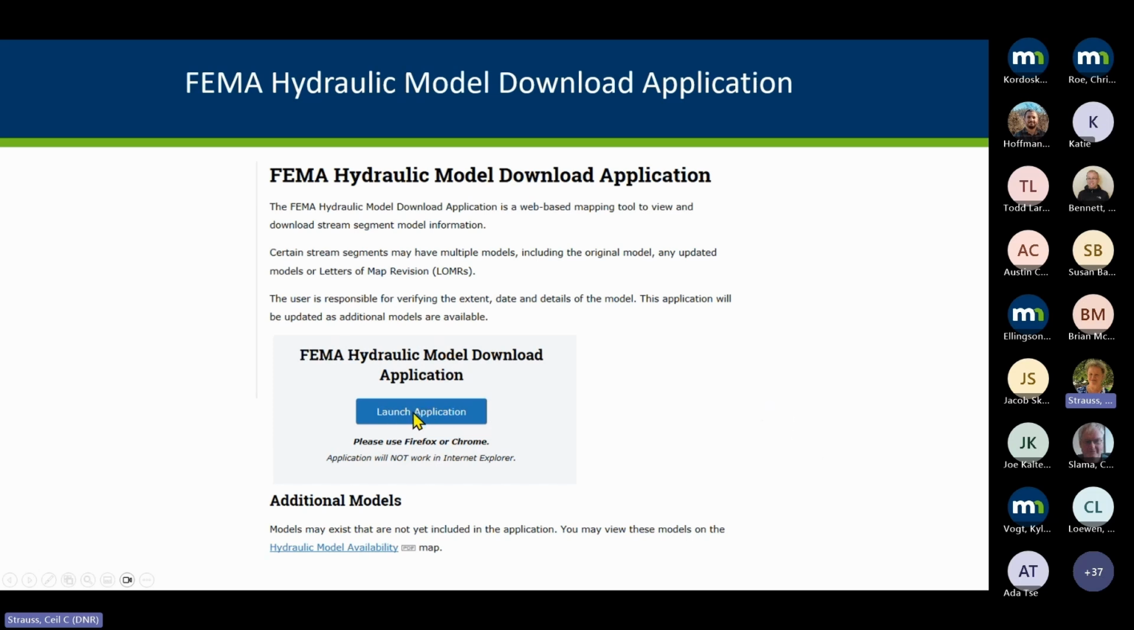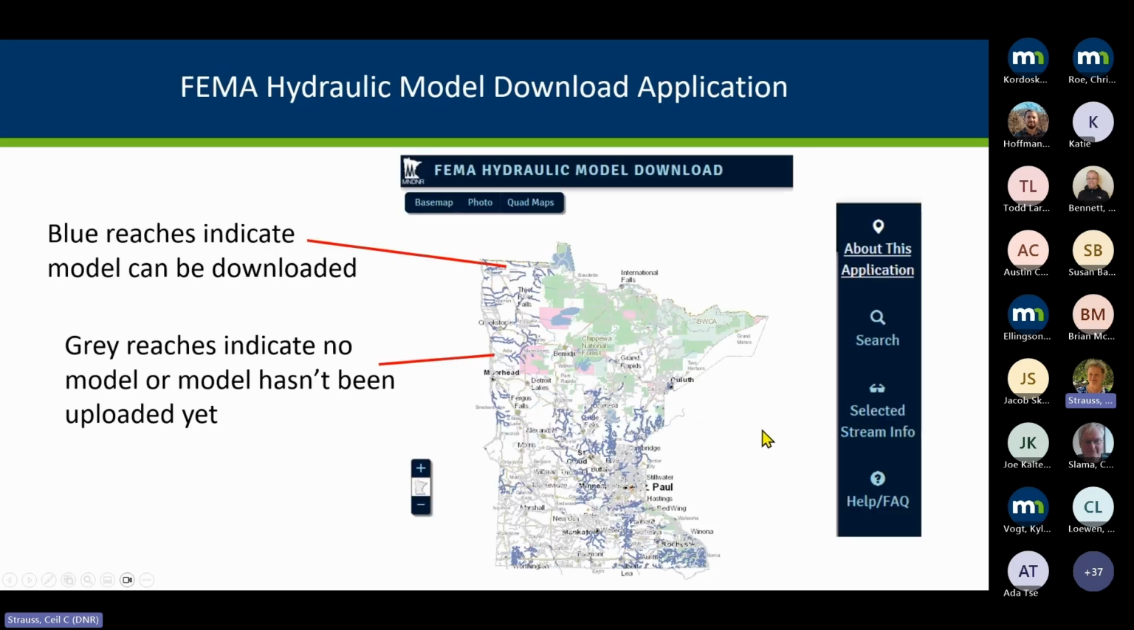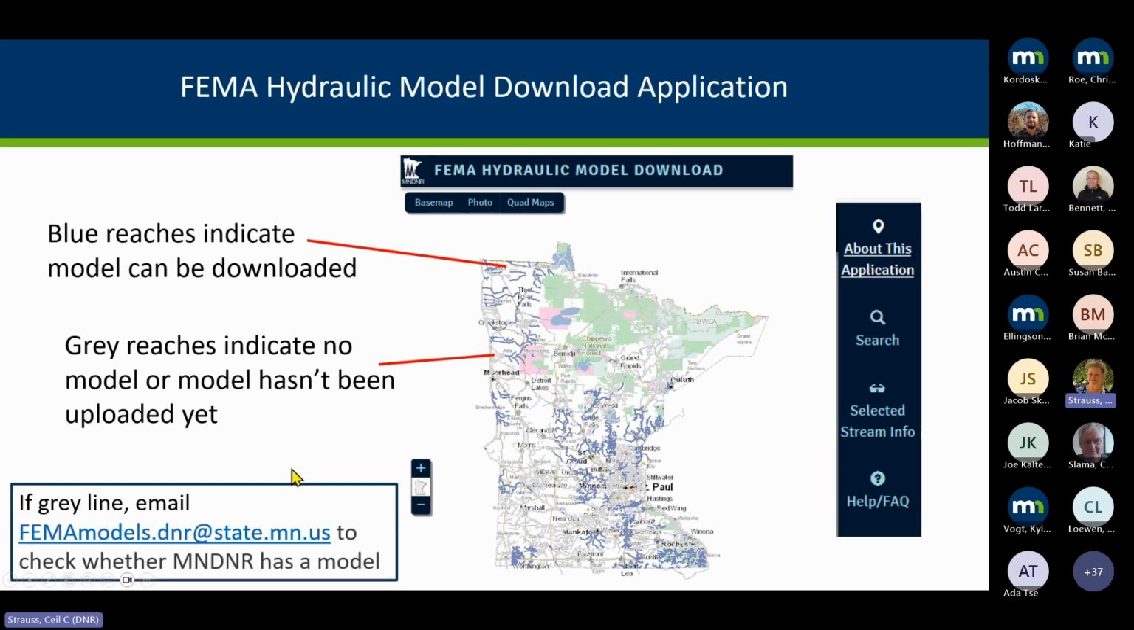You're going to click on this launch application. You do need to use a more modern viewer. When this first came out, people were still using Internet Explorer, and it doesn't work on that. This is probably getting a little dated. So when you go there, you're going to see reaches that are in a darker, bolder blue. Those are the ones where if you click on them or zoom in, you're going to be able to get a copy of the model. The gray reaches, we don't have a model on this site. It might be that there isn't a model available.